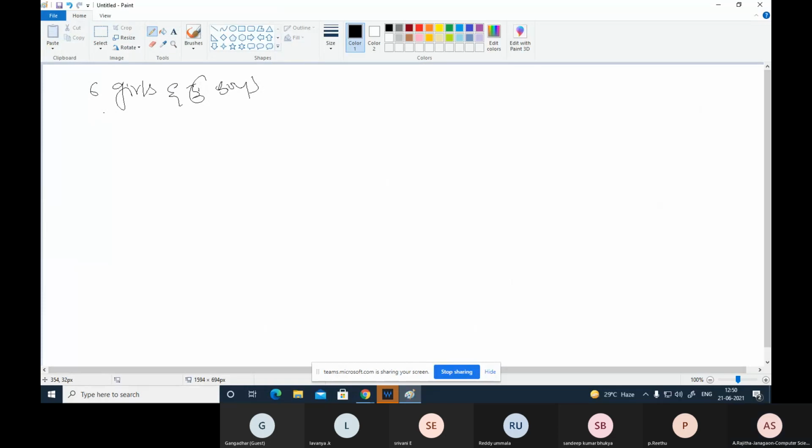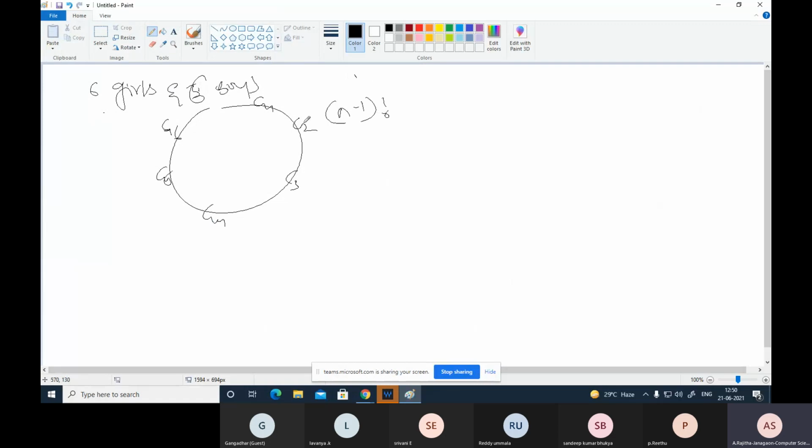Then, first here 6 girls are arranged in how many ways? Here 6 girls, G1, G2, G3, G4, G5, G6. Okay, 6 girls can be arranged in a circle. So n number of items arranged in a circle is n minus 1 factorial.